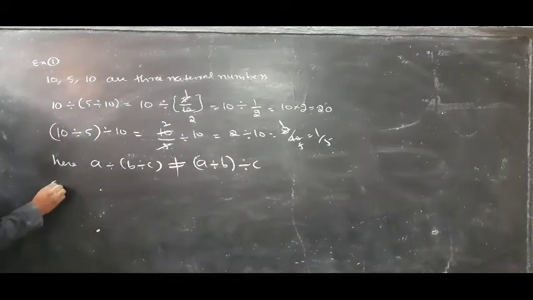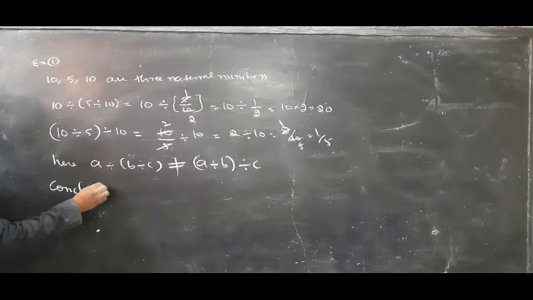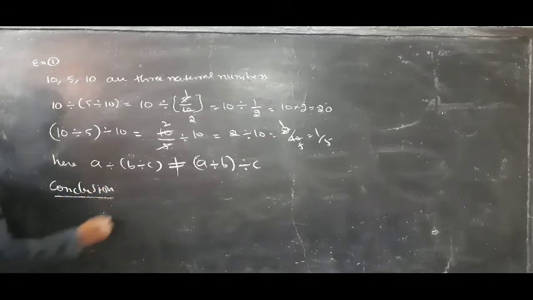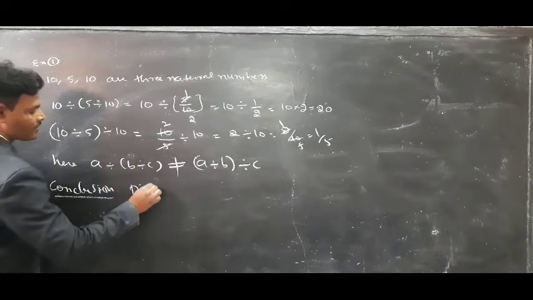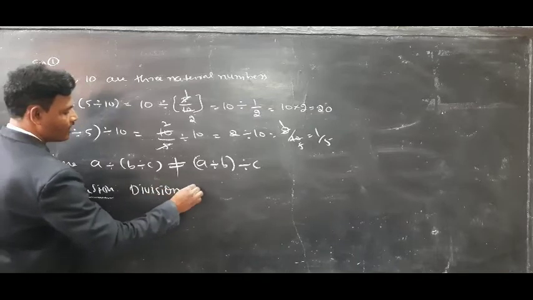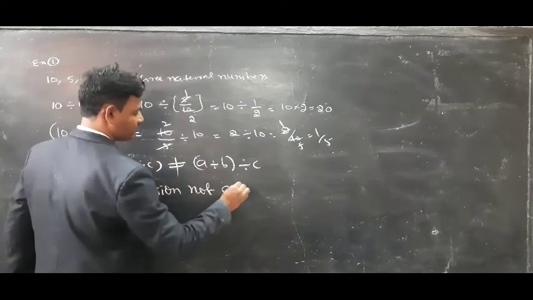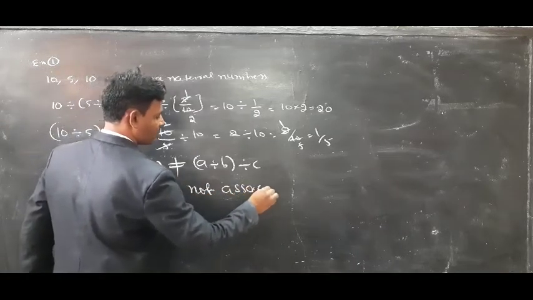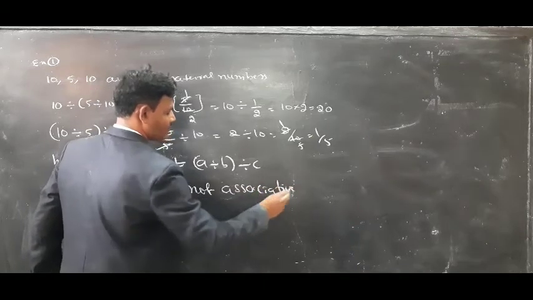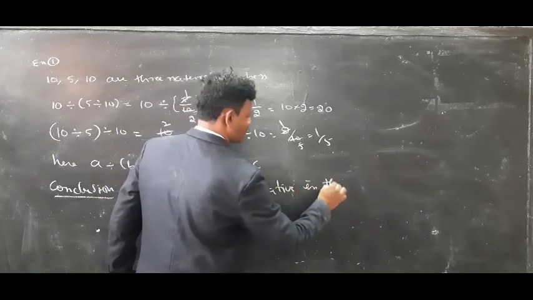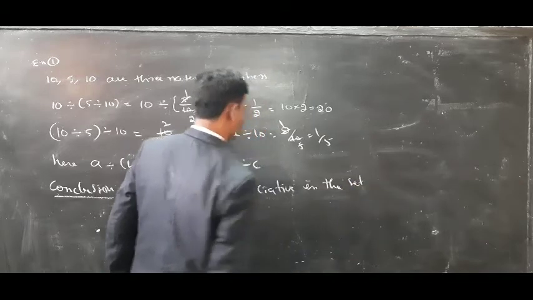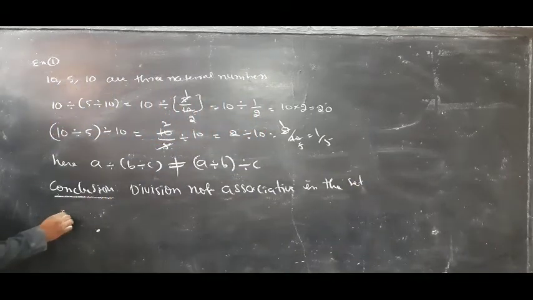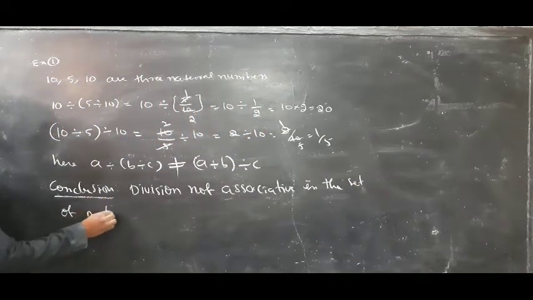So what is the conclusion? Division is not associative in the set of natural numbers.